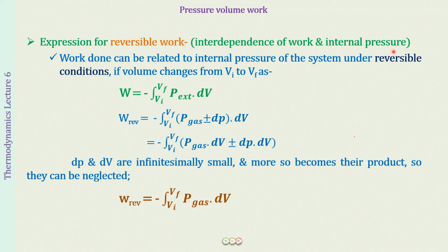For the irreversible process it was related to the external pressure. Now in the reversible process it is going to be related to the internal pressure. That is why here it is written interdependence of work and internal pressure. Okay, so I hope this is also clear to you. How is work dependent on internal pressure in case of a reversible process?